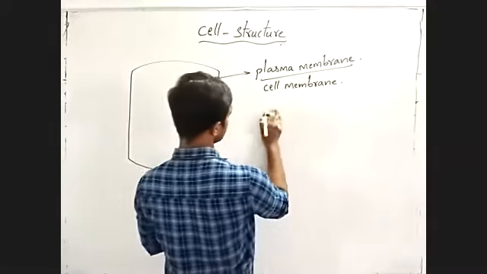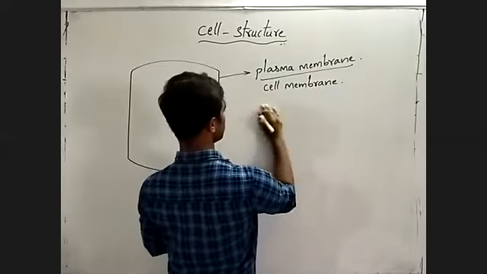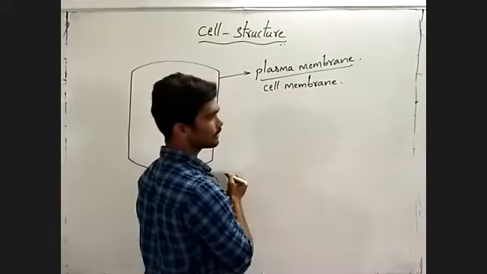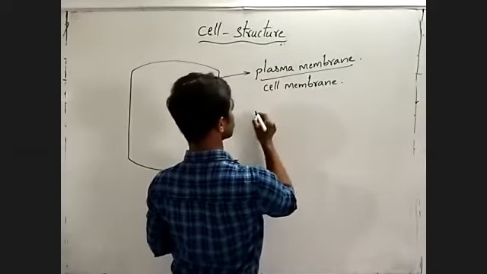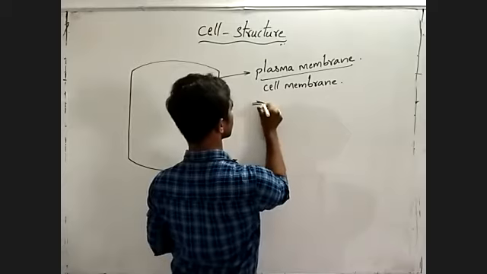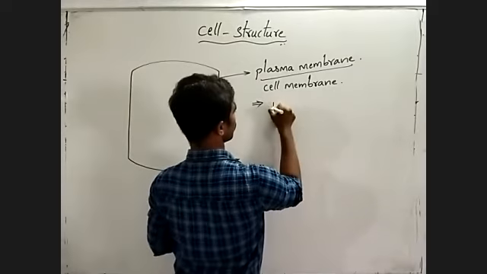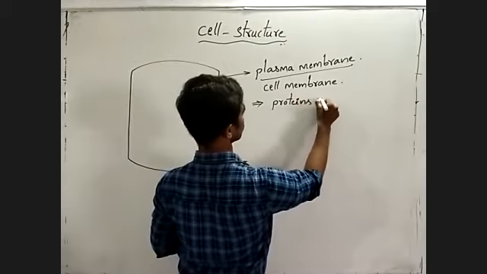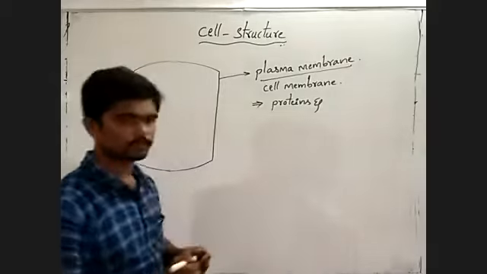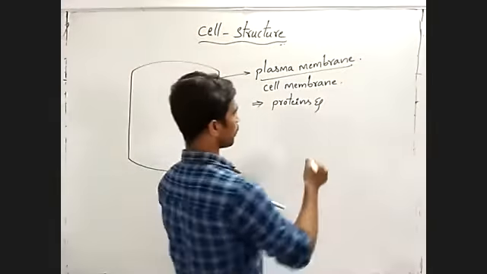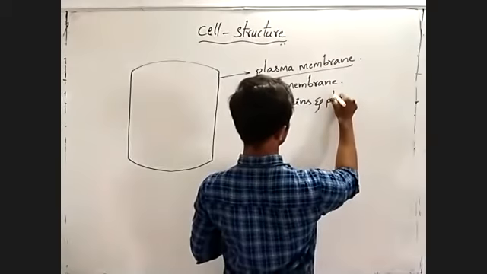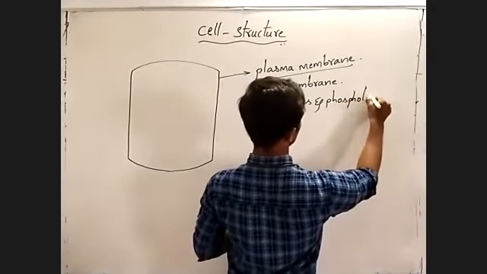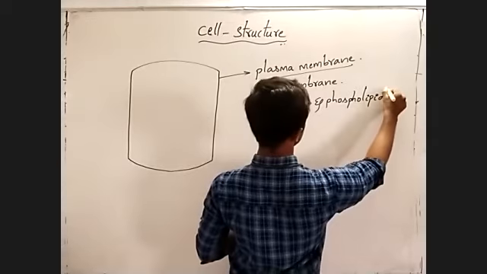Plasma membrane is made up of proteins and phospholipids.